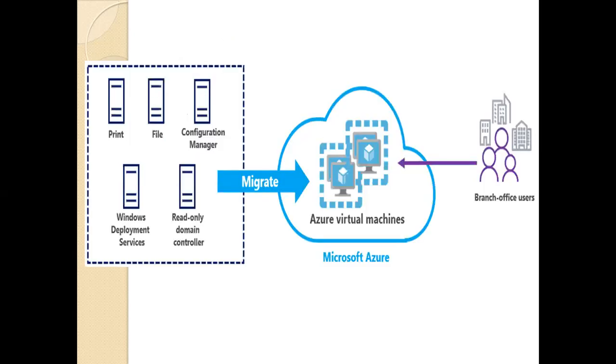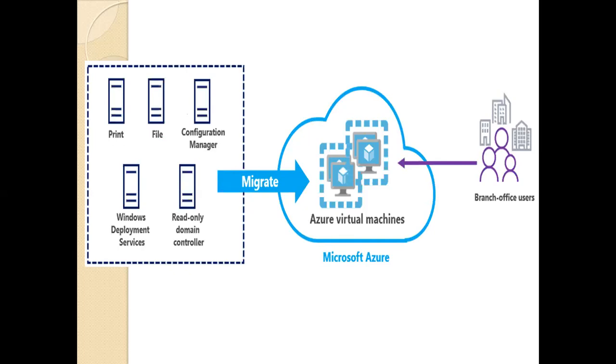Take the example of Microsoft Azure. Printing, file services, configuration manager, Windows deployment services, and read-only domain controllers are the different services we are using. These services are migrated into Azure virtual machines and are used by the branch office users.